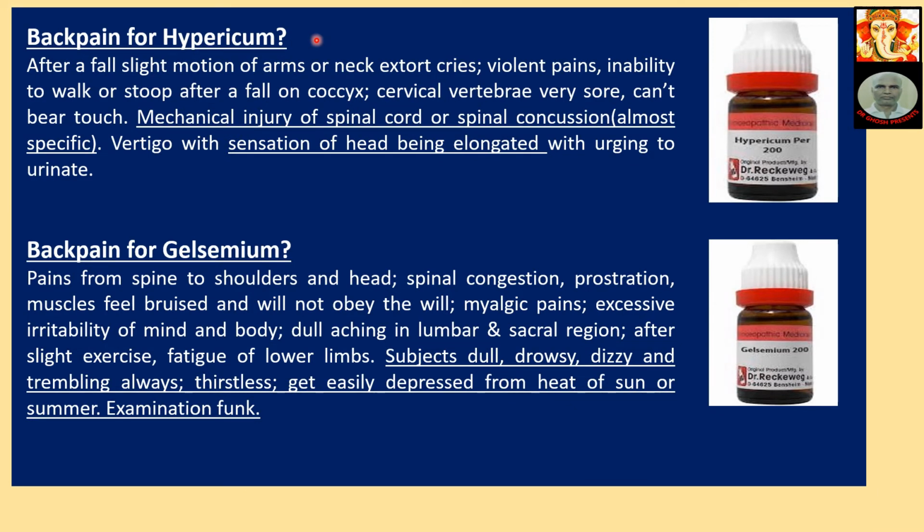Back pain for Hypericum. After a fall, slight motion of the arms or neck extorts cries. The patient almost shouts after a fall. That is an event. Violent pains, inability to walk or stoop after a fall on the coccyx. Another event. Cervical vertebra very sore, cannot be touched. Mechanical injury of the spinal cord and spinal concussion.